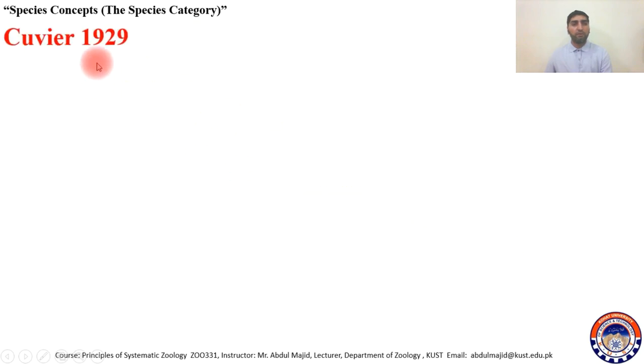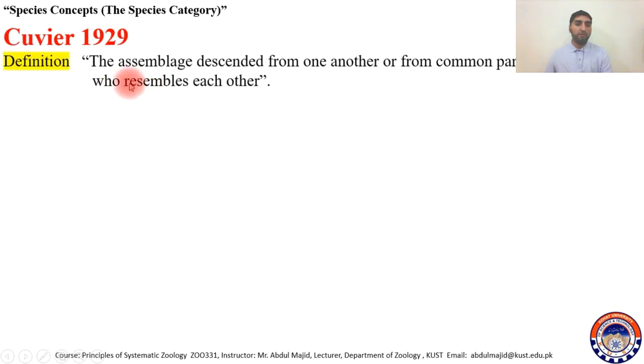Cuvier in 1929 defined a species as the assemblage descended from one another or from common parents and of those who resemble each other. So here we will go through some definitions.